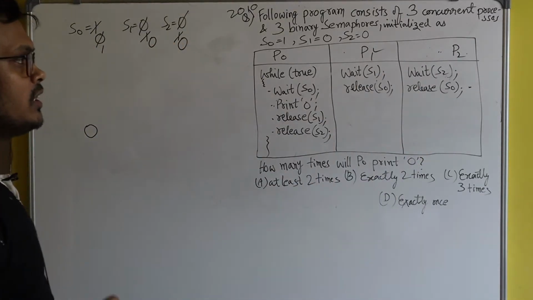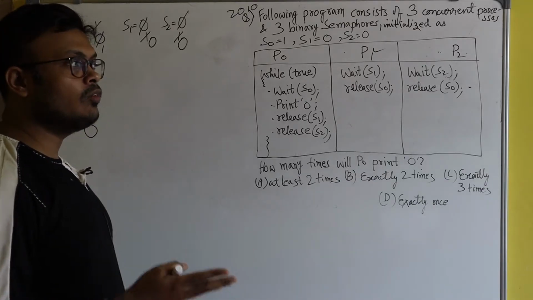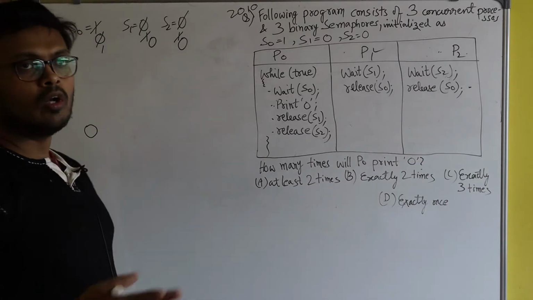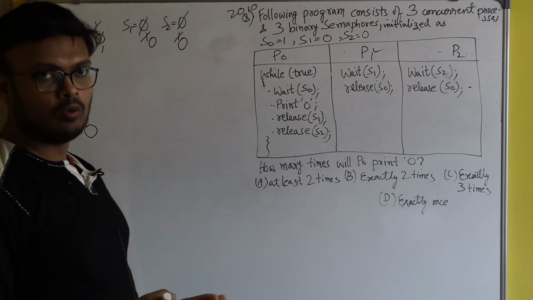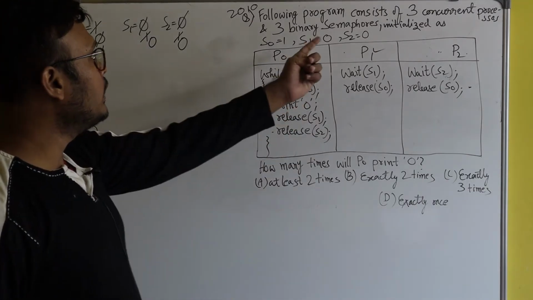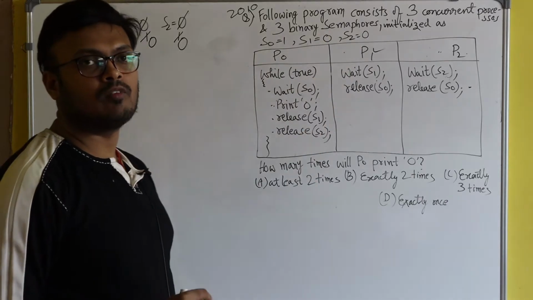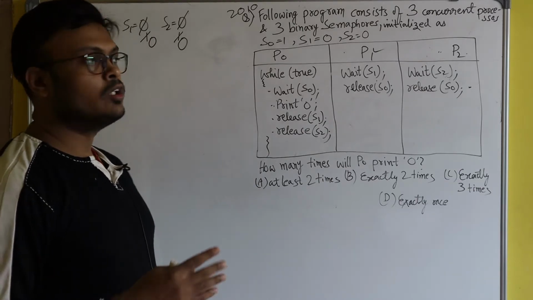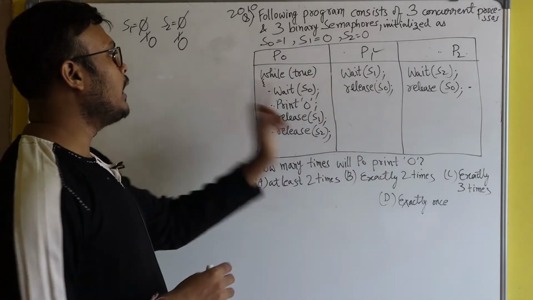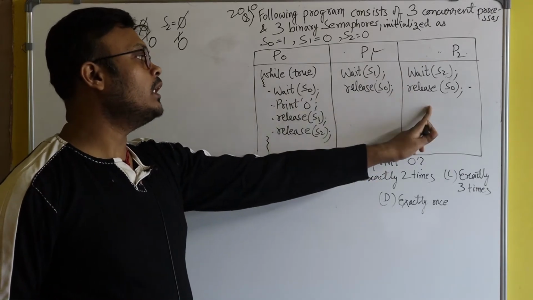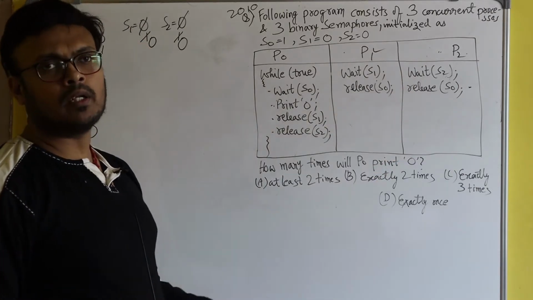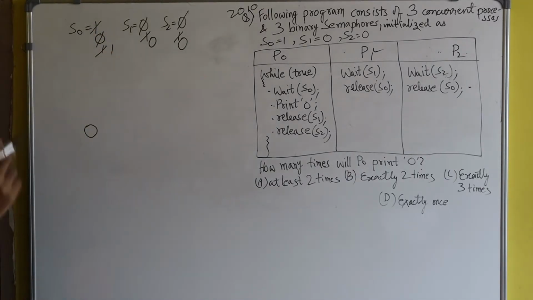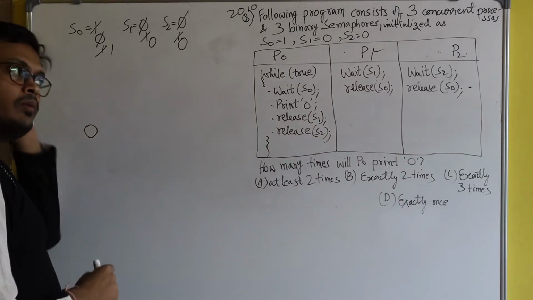So release of S0 means what? If the value of S0 was 0, then it will become 1. But if the value of S0 is already 1, then what will happen? Will it become 2? No, because in the question it is clearly written that it is a binary semaphore. Binary semaphore means it will take only two values, 0 or 1. So if the value is already 1 and you are applying signal operation or release operation on S0, then it will remain as 1. So here 1 will again become 1. It will not become 2. So just be careful at this point.